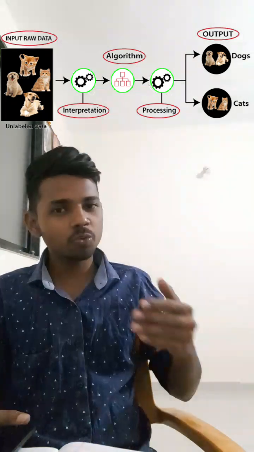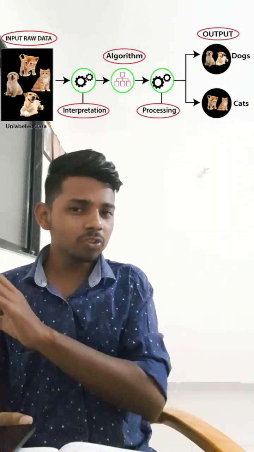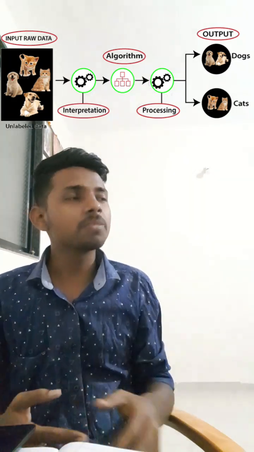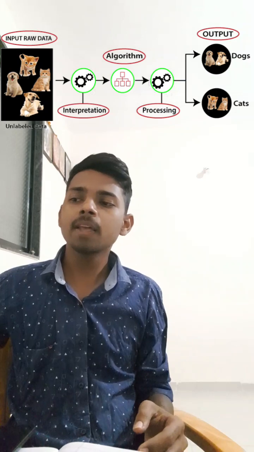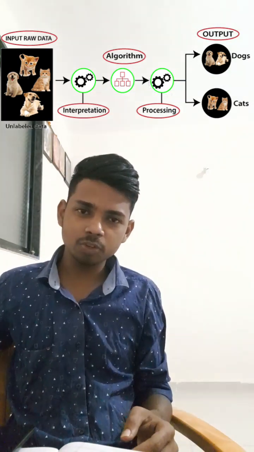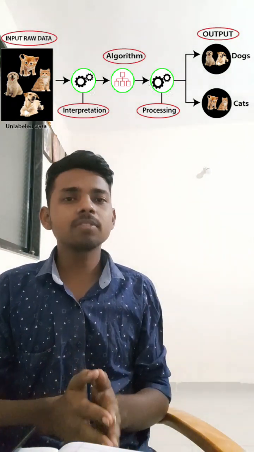The machine has to find the features of the images and classify the images of the dogs and the images of the cats. The machine does not know anything about the input. It has to find patterns and similarities on its own.